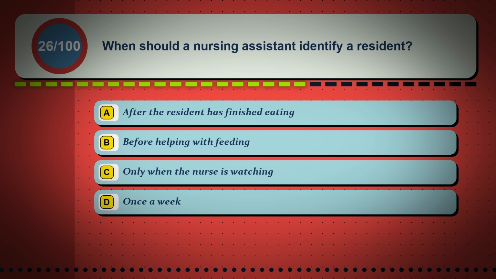Question 26. When should a nursing assistant identify a resident? Option A. After the resident has finished eating. Option B. Before helping with feeding. Option C. Only when the nurse is watching. Option D. Once a week.